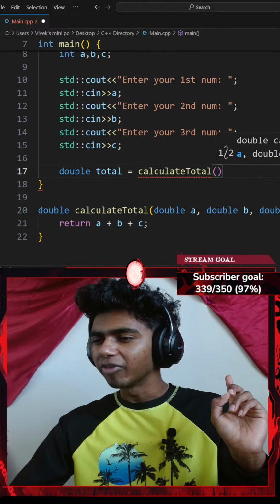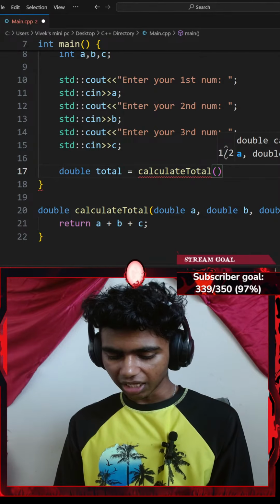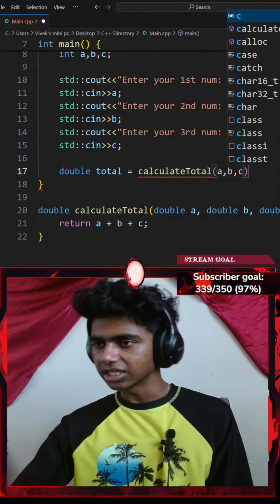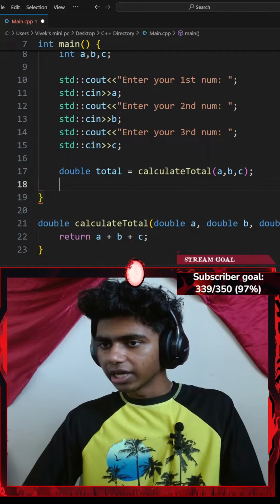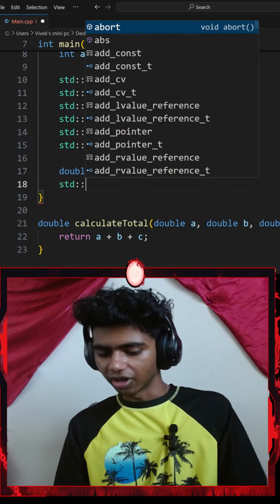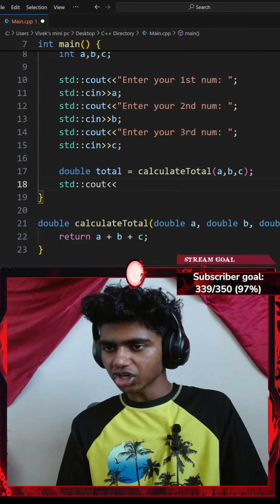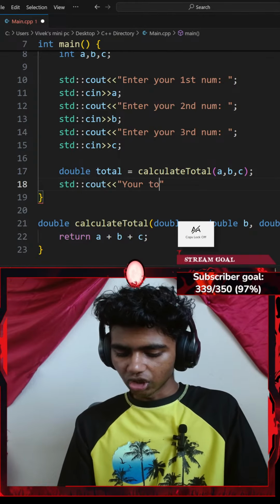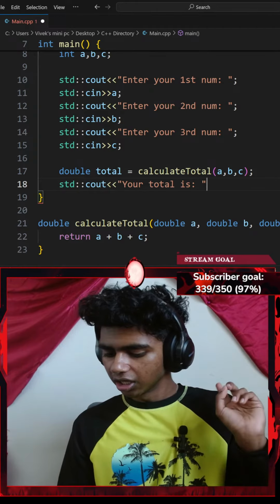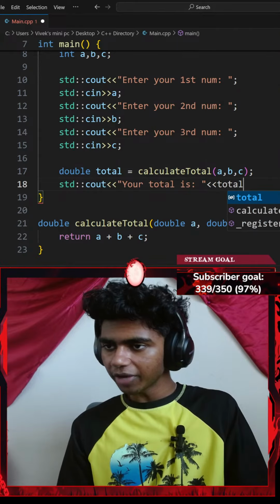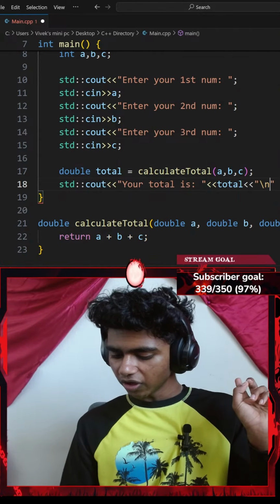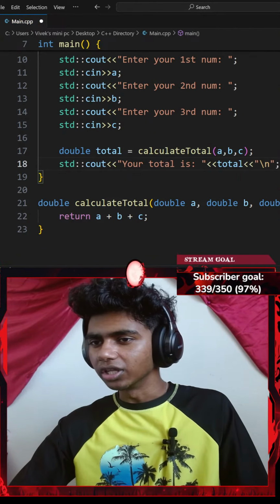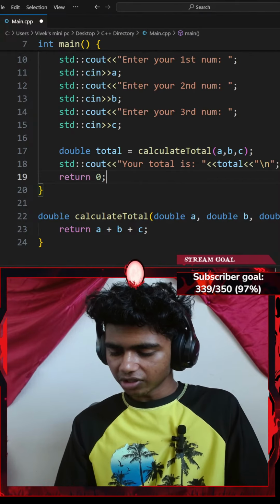Next up, this is going to be my variable a. The parameters are going to be a, b, and c. Then let me add another standard console output with an insertion operator and say something like your total is, another insertion operator with my total variable and a newline, ending with a semicolon. Lastly, let me return 0.